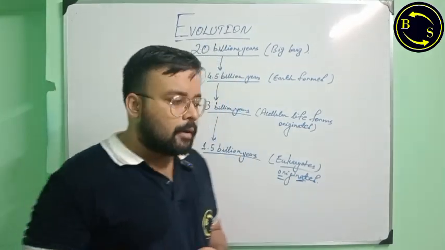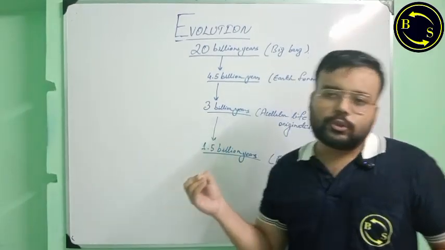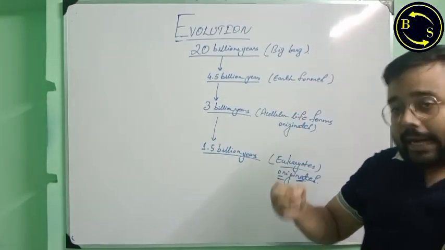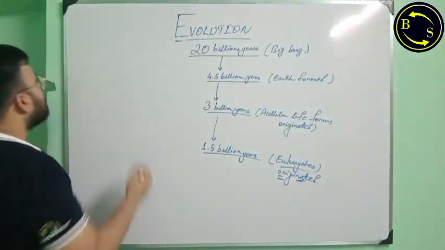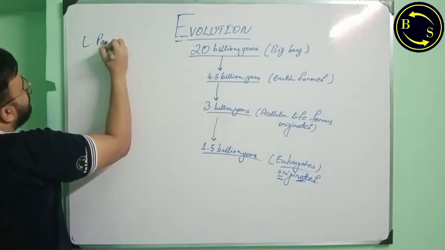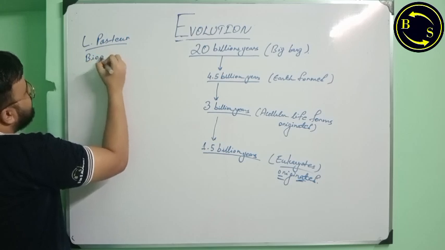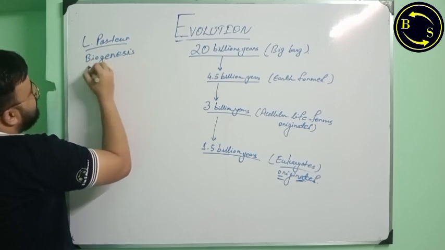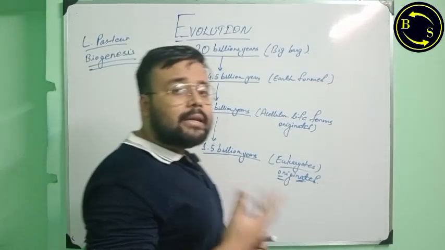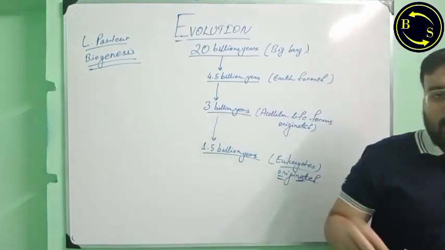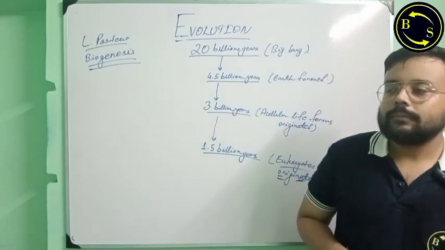However, the first modern approach towards understanding the origin of life was given by Louis Pasteur in his theory of biogenesis. Now, what is biogenesis? Louis Pasteur did a famous experiment called the swan-necked vessel experiment. What did he do?